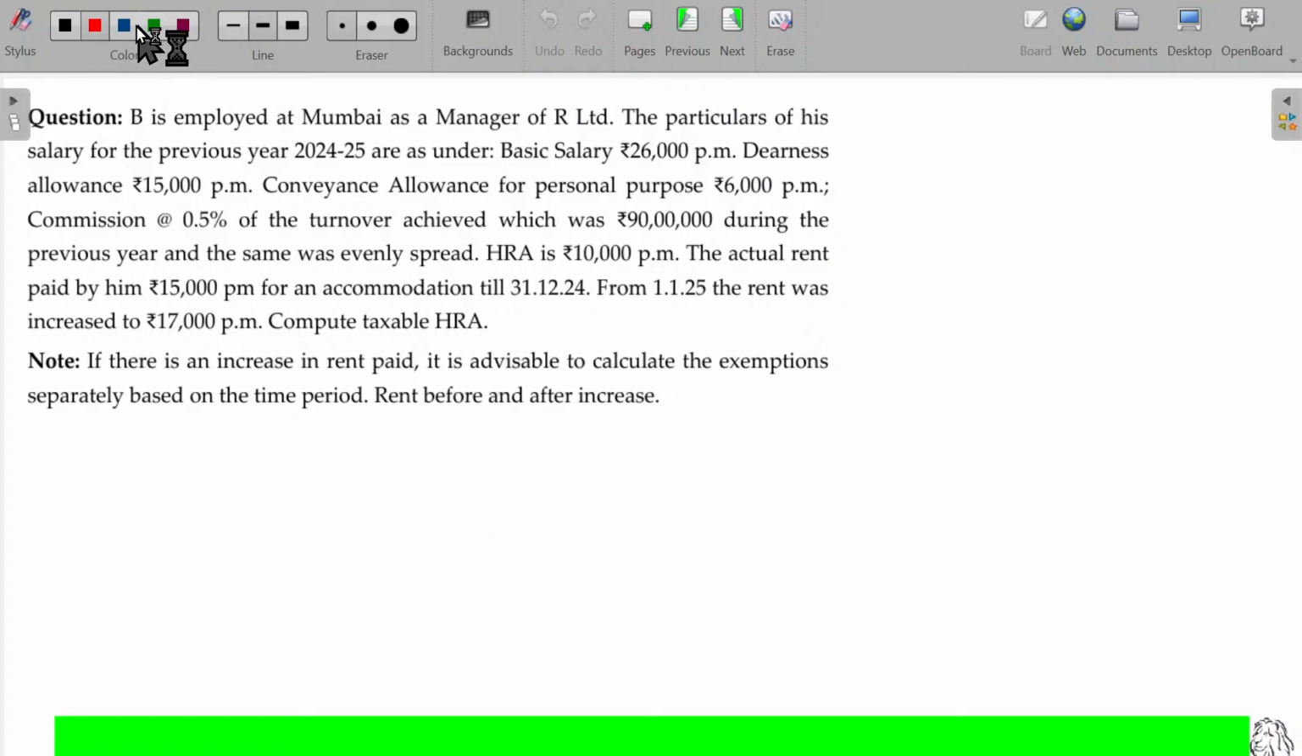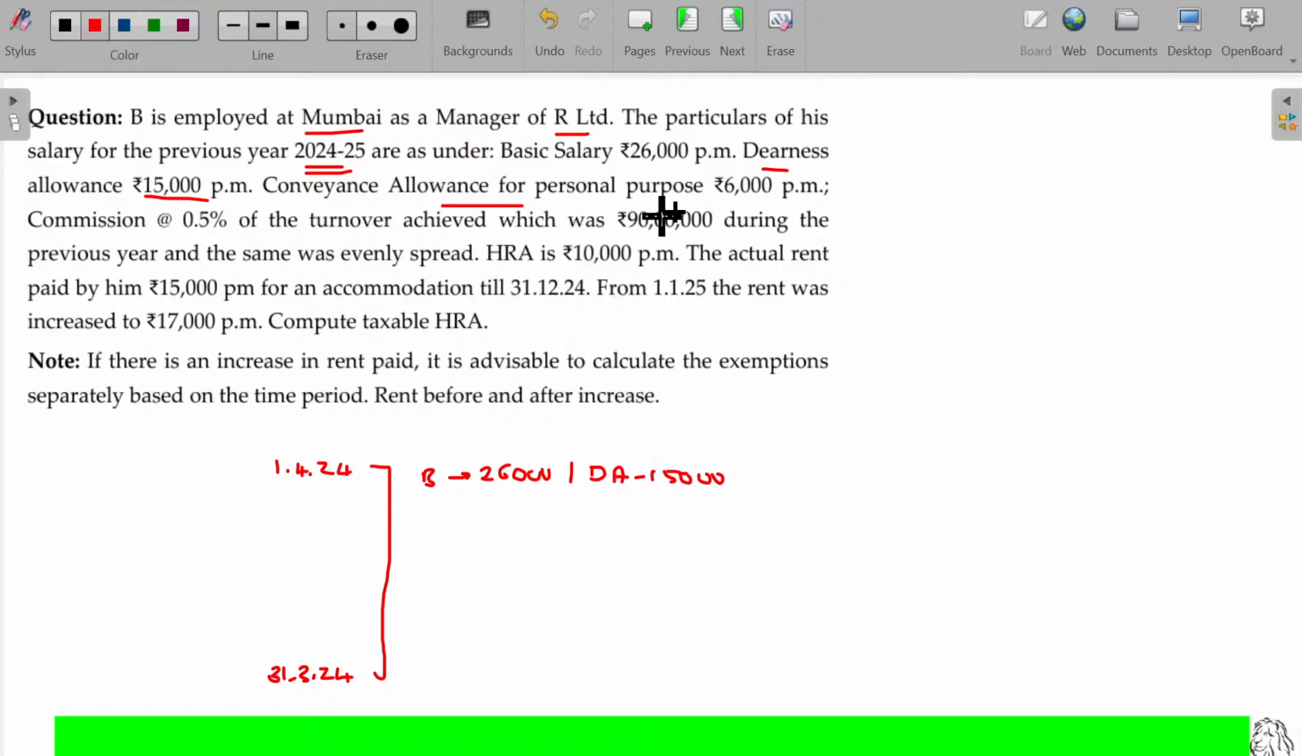Let's now try to solve the illustration. B is employed at Mumbai as a manager of Odd Limited. The particulars of his salary for the previous year 24-25, 1/4/2024 ending on 31st March 25. During this period, his basic salary being 26,000, dearness allowance being 15,000, conveyance allowances for personal expenses 6,000 per month, right?